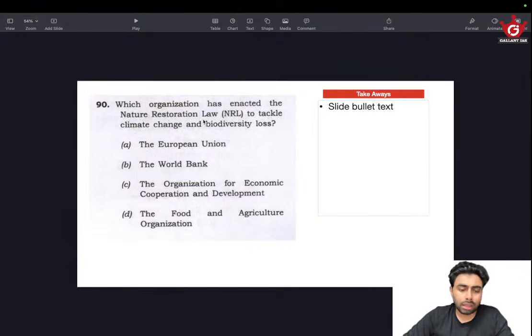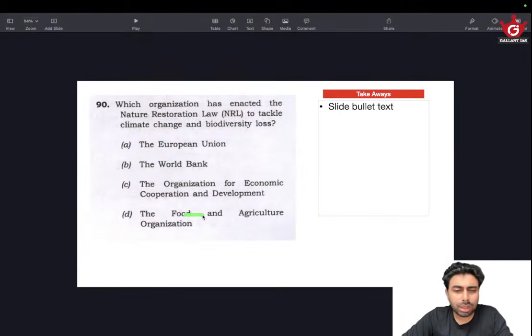But the key takeaway from this question is that it mentions Nature Restoration Law. So imagine, among the following organizations, which one is capable of or has the jurisdiction to make a law? Will the World Bank be able to make a law? They can make some conventions, protocols, etc. Maybe. And the UN will have some protocols, conventions. But law means they need to have some legislative and executive authority to make a law. This is the logic you need to have: a body that has executive or legislative functions will be able to make a law.